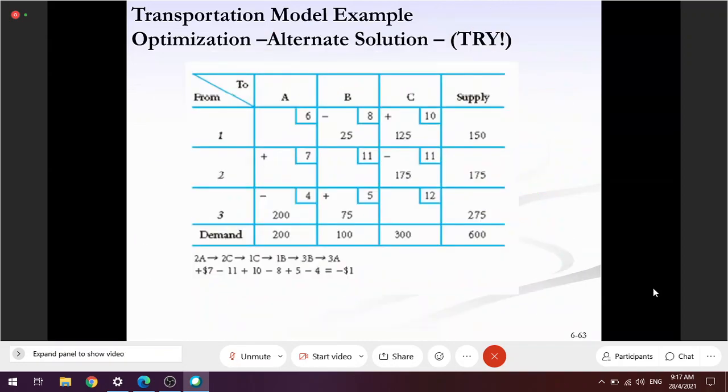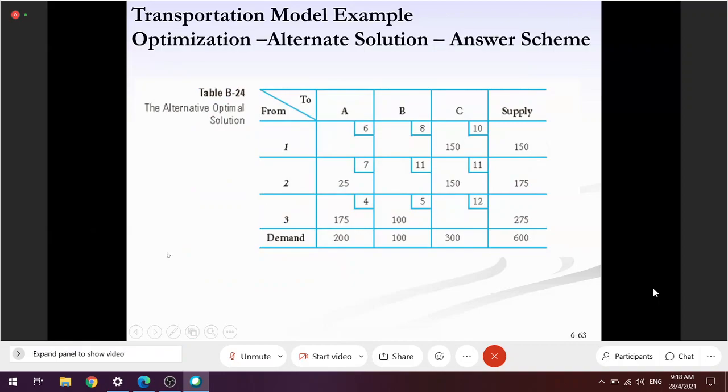You try it, try the one using 2A. You can try if you want. Then you will get a different transportation plan. This is the answer scheme: a different transportation plan. However, you will get the same cost. So I let you decide whether you want to try or not. I give you the answer scheme here. You get what I mean, right?